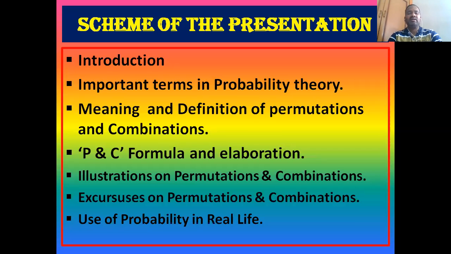Today, we will learn and discuss probability theory part 2, wherein we will learn some introduction on probability theory and very familiar and important terms that are used in probability theory. We also learn the meaning and definition of permutations and combinations of probability theory, and its formula and combinations formula, its elaboration and application. We will also solve some illustrations of permutations and combinations. A few exercises are also given to you to solve on your own, and at the end we identify the usage of probability in our real life or day-to-day life.